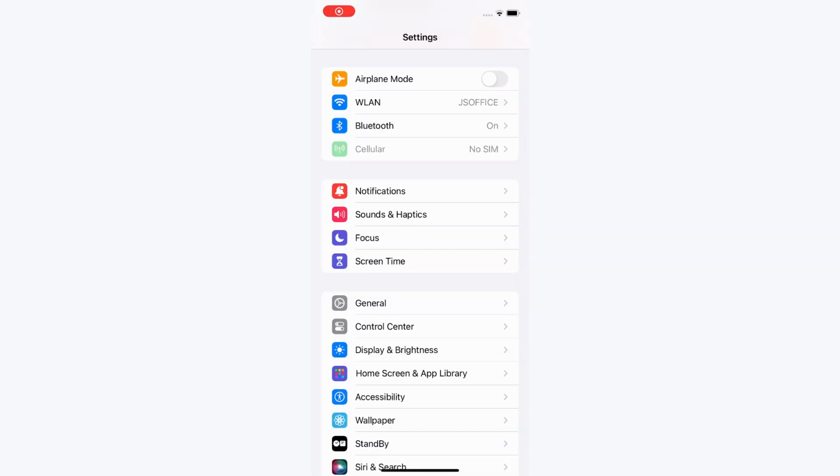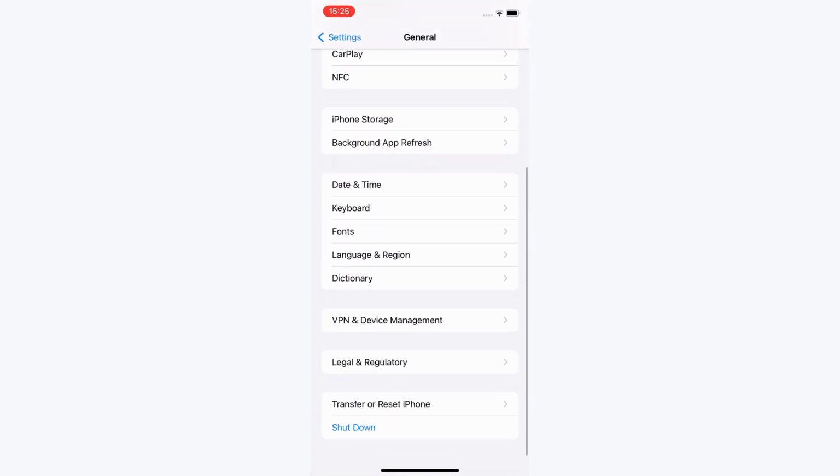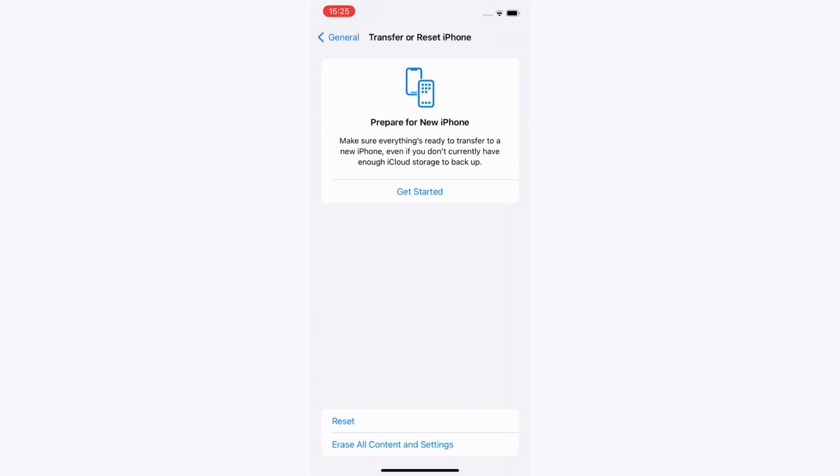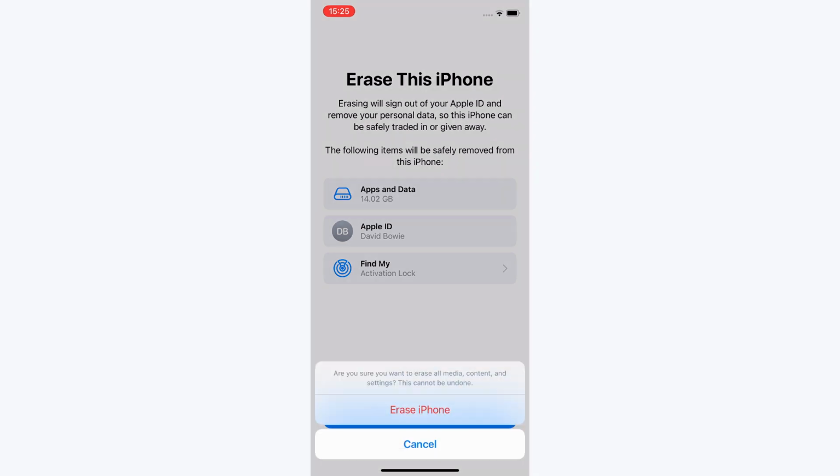Method 6. Factory reset iPhone. Run Settings. Touch on General and then choose Transfer or Reset iPhone. Press Erase All Content and Settings and tap on Continue. Tap on Erase iPhone to finish factory reset on your iPhone.